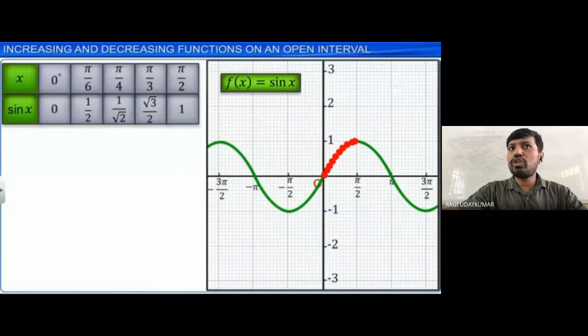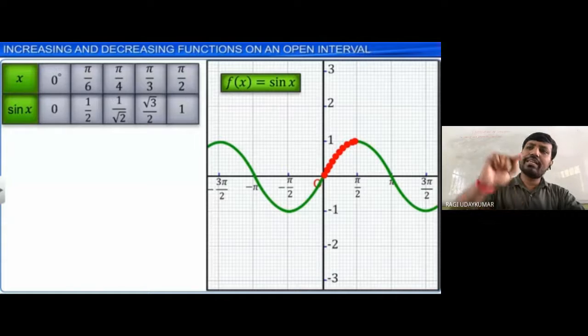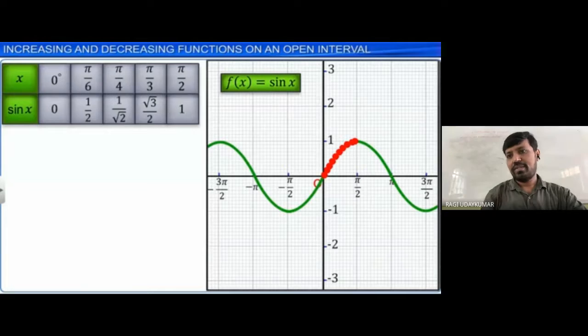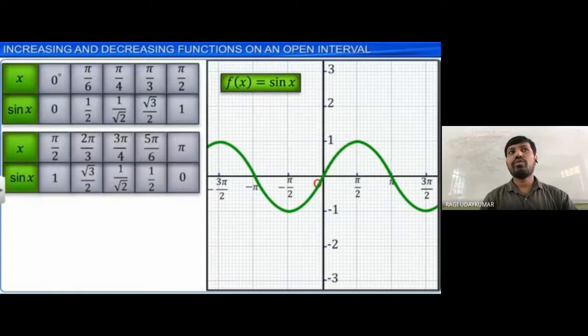So from 0 to pi by 2, whenever you observe that, it is very clear that it is increasing, the graph is going upwards. When you see 0 to pi by 2 from the graph, it's a very simple concept, and you need to generalize it so that it is an easy task. From 0 to pi by 2, it is increasing, and the values also you see: 0, 1 by 2, 1 by root 2.